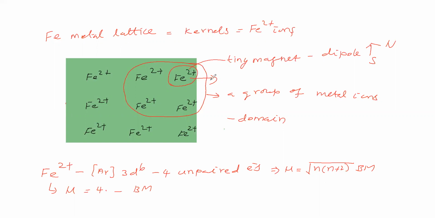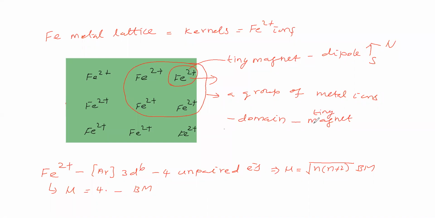So now we will take a group of metal ions. A group of metal ions is called a domain. Now you say, will this domain act as a tiny magnet or not?